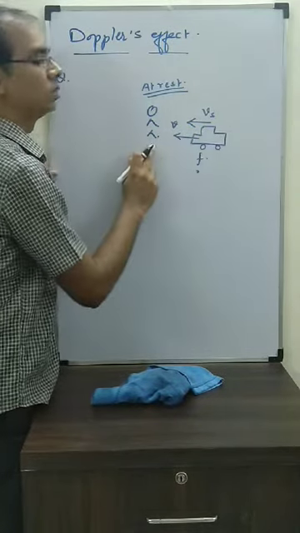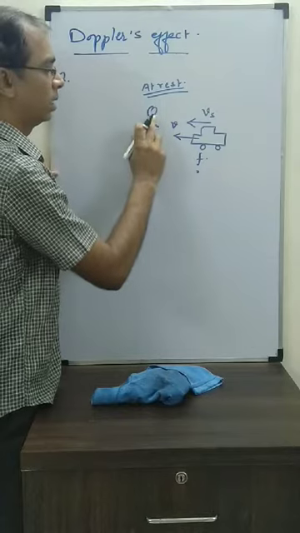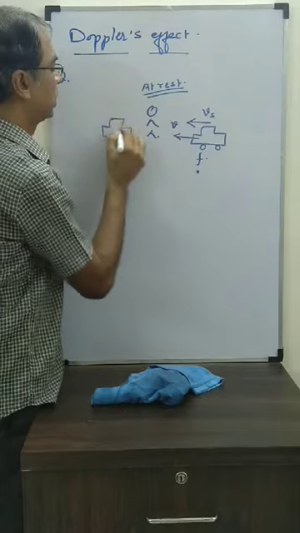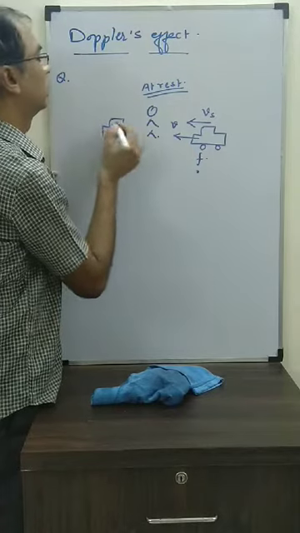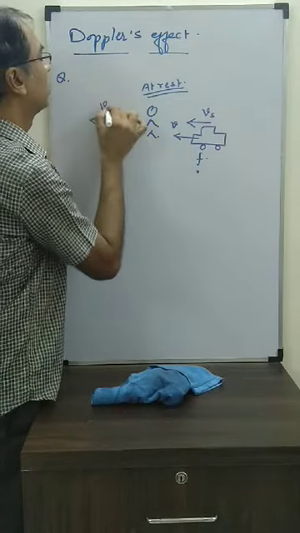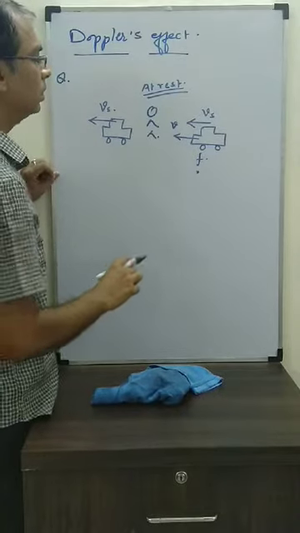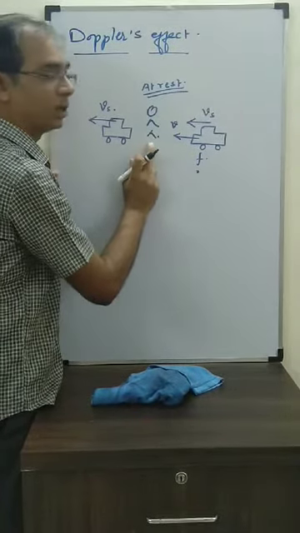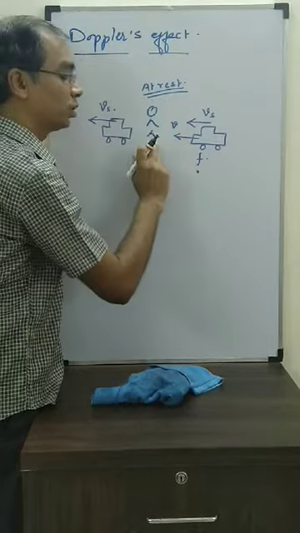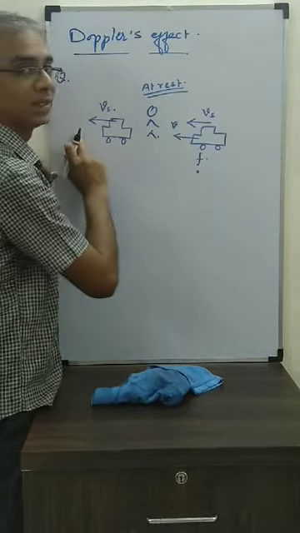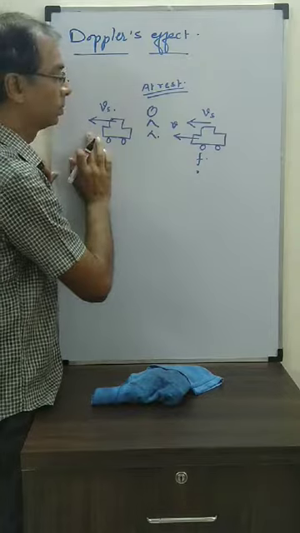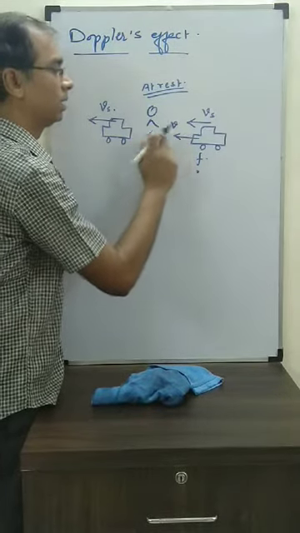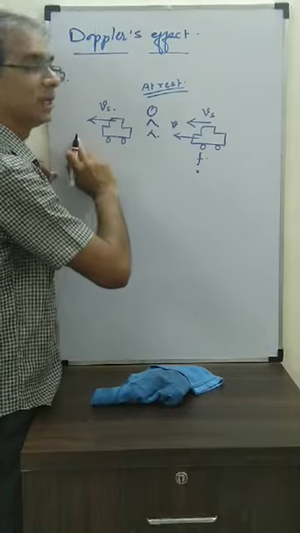After passing, the car will move to the other side with the same speed Vs. The question asks: what is the difference between the frequencies received by the observer when the car is approaching it and when the car is receding from it?